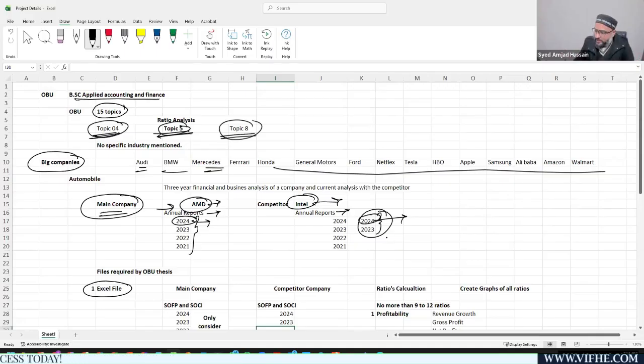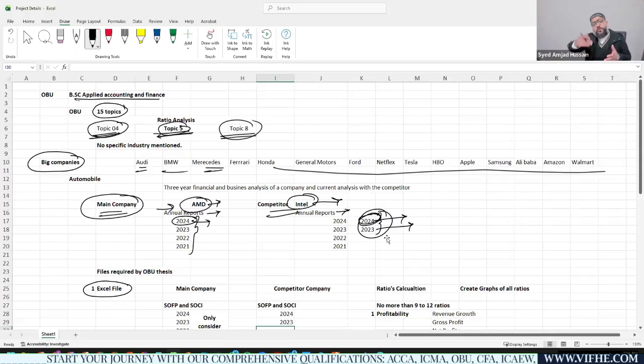Okay. Now, if you are evaluating your competitor company, why do you need this 2023 year end? Once you're evaluating the performance of the 2024 company, you need to analyze how this company has performed compared to the previous year end, right? So Intel's performance in 2024 compared to 2023 will give you an idea of which company is doing better. AMD's 2024 year end performance compared to AMD's 2023 year end, right?